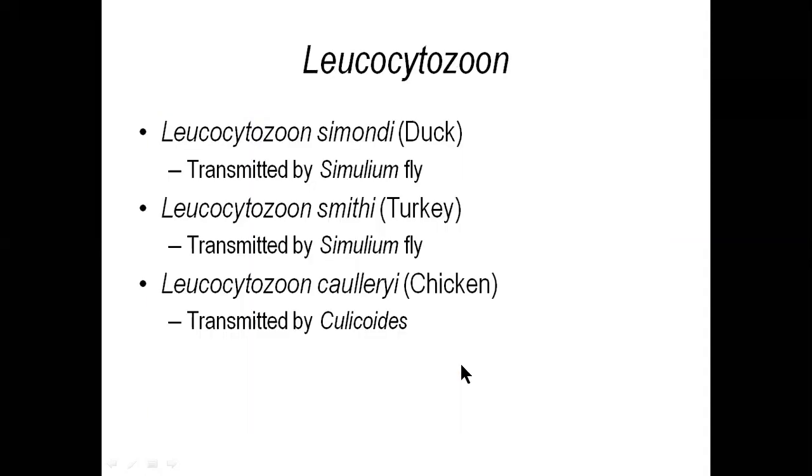Okay, so there are three species. I will just finish in a minute. One is Leucocytozoon simondi, which is transmitted by Simulium fly. Leucocytozoon smithi is also transmitted by Simulium fly, especially in Turkey. Leucocytozoon simondi infects duck. Then the last one is Leucocytozoon caulleryi, which is transmitted by Culicoides and causes Bangkok hemorrhagic fever. Bangkok, Thailand.